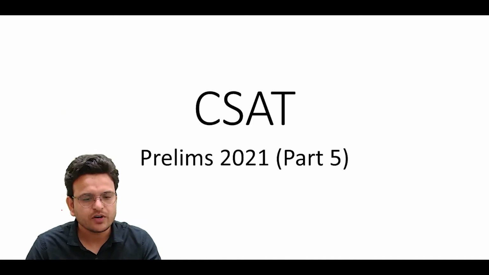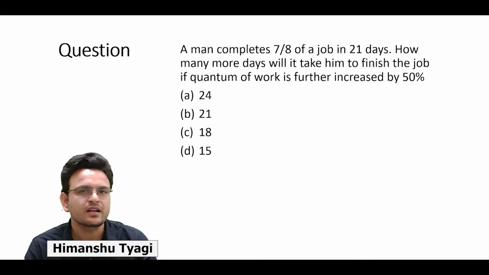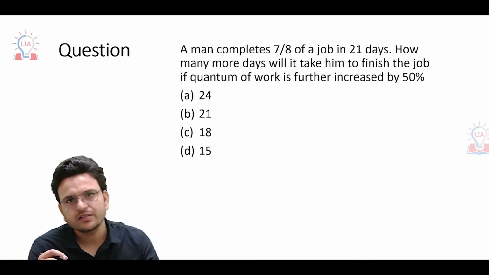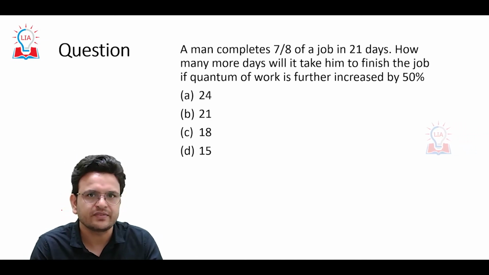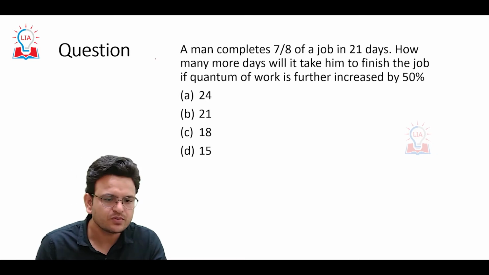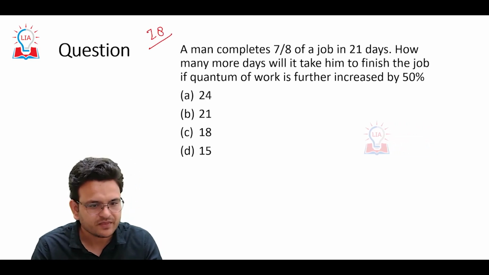Today I am going to discuss the CSAT paper of 2021. As I discussed in the last video, in the mathematics or the reasoning, some of the questions will be very easy and some of the questions will be very difficult. Only thing is you have to solve 28 questions and find the very easy questions. Like this is the question.